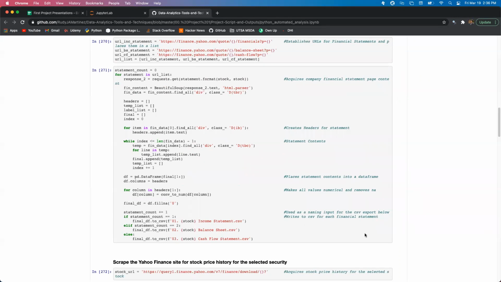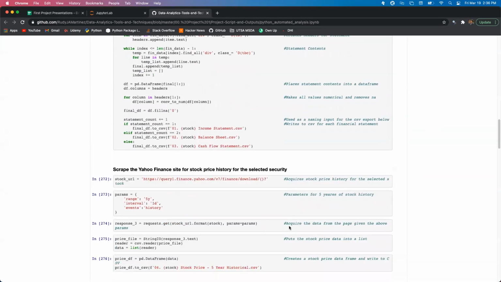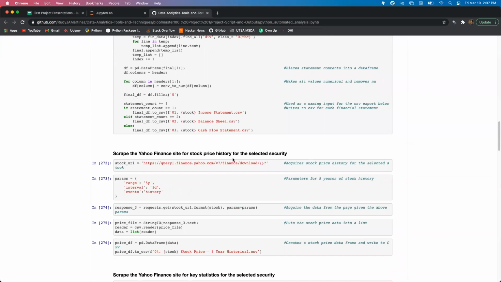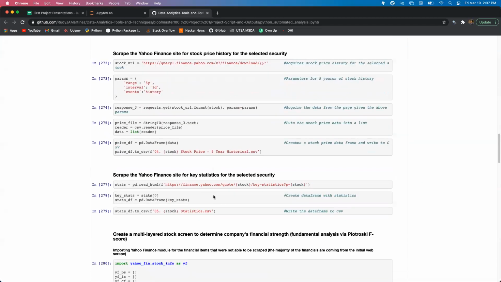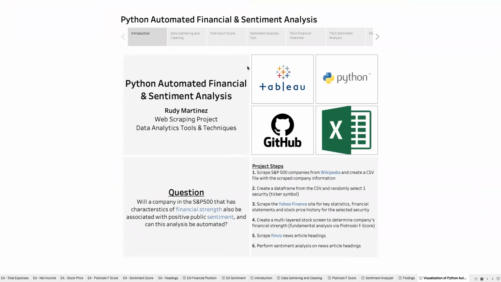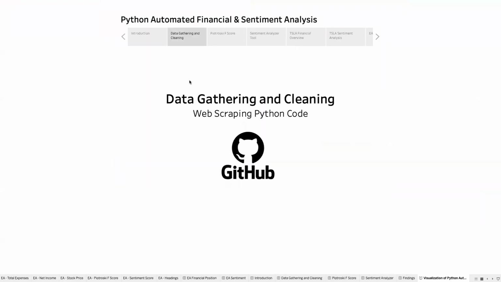I again used the exact same process and packages to scrape Yahoo Finance for stock price history, 5 years of it, and the key statistics for the selected security, both to be exported to CSV. All of that data can actually be found in this GitHub link here, if anybody's interested in taking a look there.